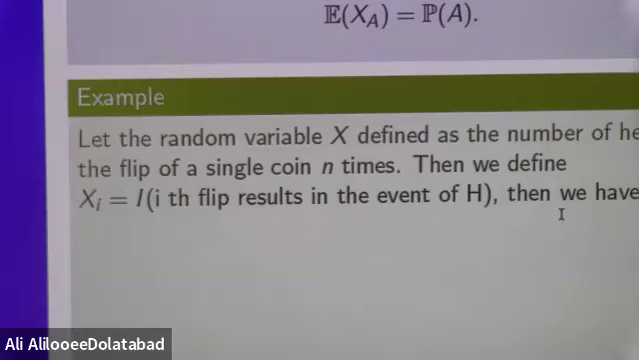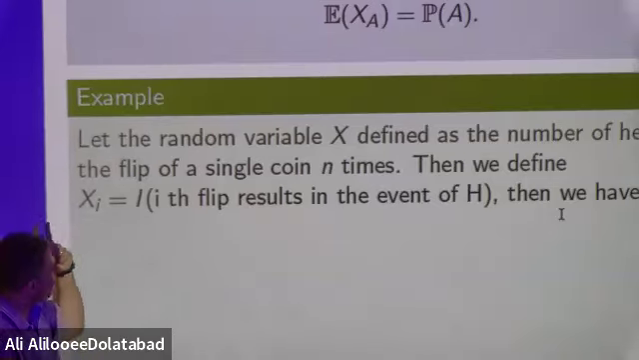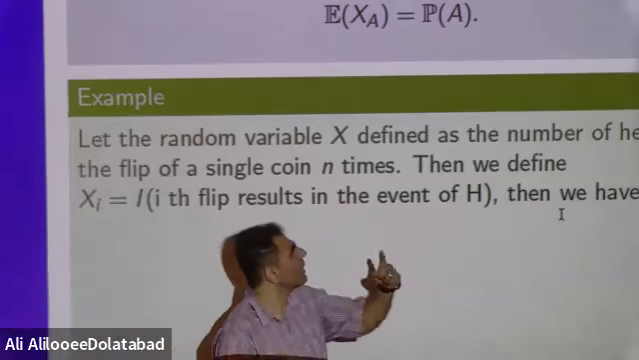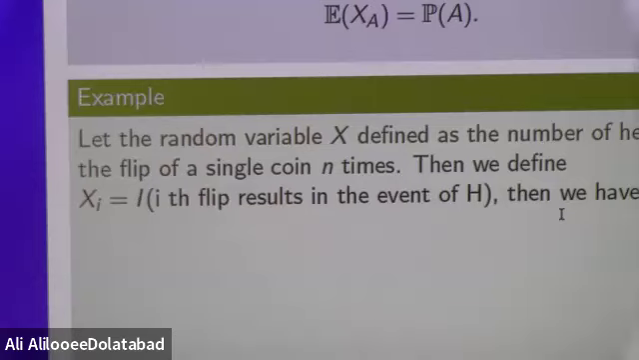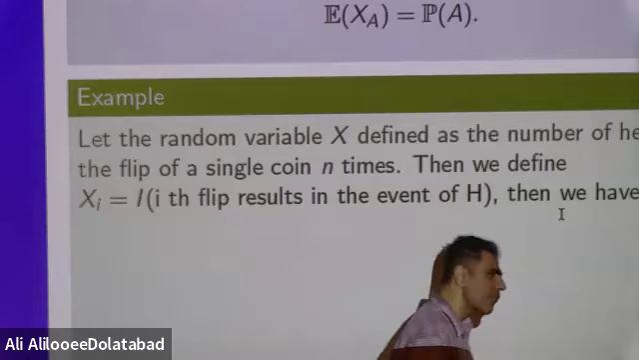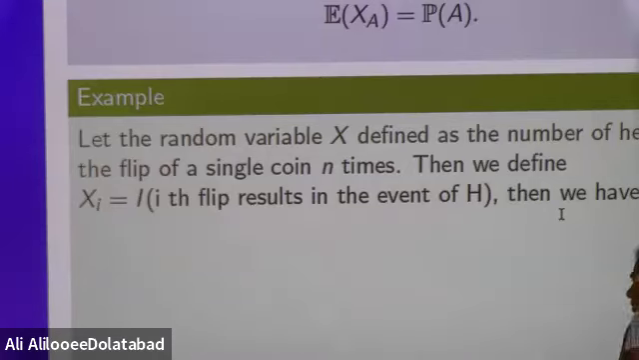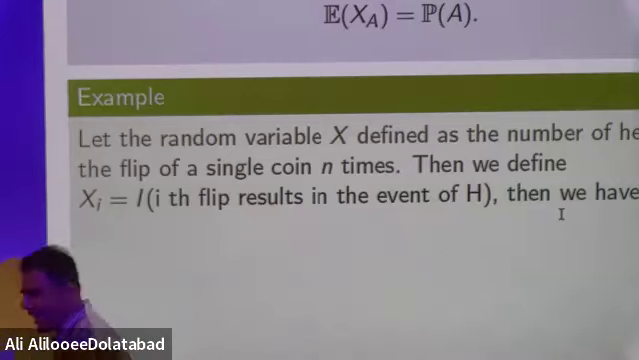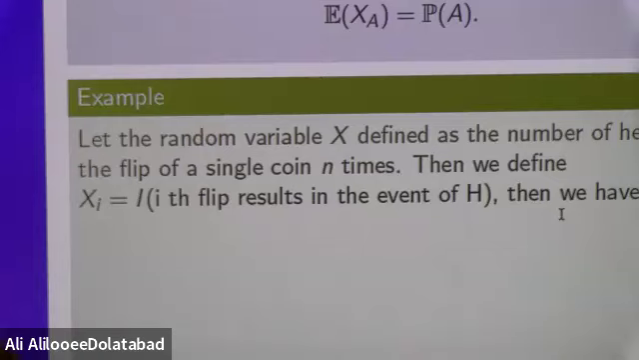Let the random variable x be defined as the number of heads when flipping a single coin n times. Then you have a coin, and you are flipping this coin n times. We define X_i as the indicator function for the i-th flip resulting in the event h. What does it mean? It means X_i shows us whether the i-th flip is a head or not. When you flip a coin, two scenarios can happen. Let me give you one example. It sounds a little bit too theoretical.